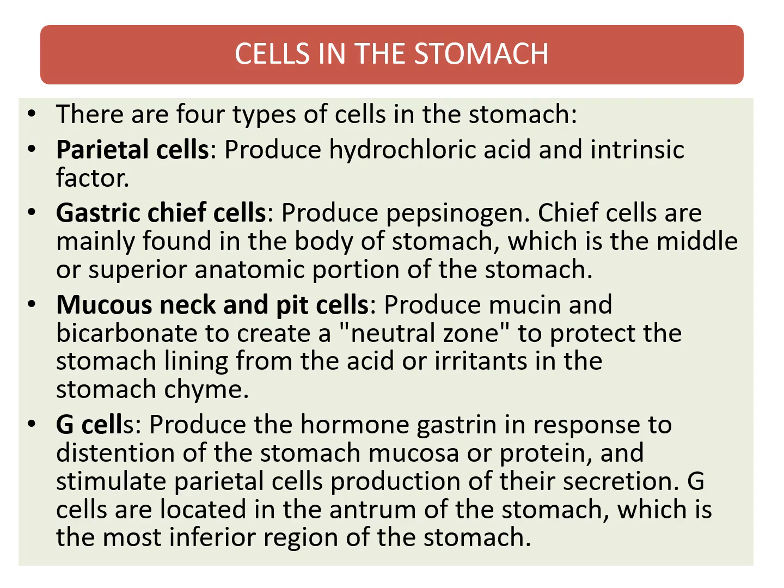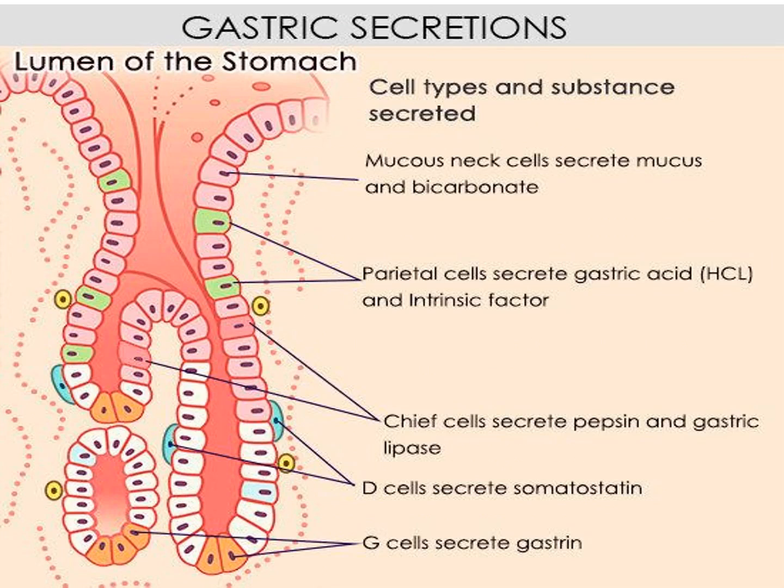G cells produce the hormone gastrin in response to distension of the stomach mucosa or protein, and stimulate parietal cells to produce their secretion. G cells are located in the antrum of the stomach, which is the most inferior region of the stomach. Now see here, these are the different cells: the mucous neck cells, parietal cells, chief cells, D cells and G cells.